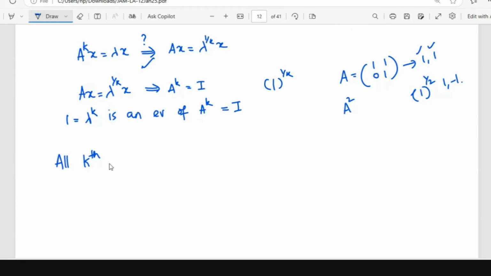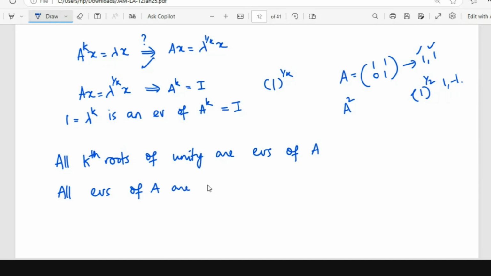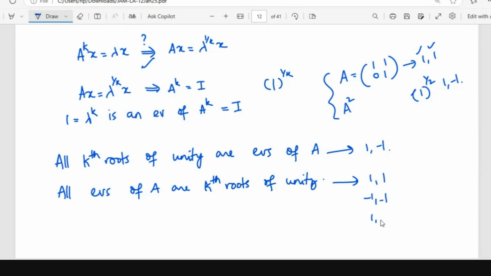All kth roots of unity are eigenvalues of A. This is one thing. All eigenvalues of A are kth roots of unity. This is another thing. So in the first case, A should have 1 and minus 1 as eigenvalues. But in this case, I'm allowed to have 1, 1 as eigenvalues of A, or minus 1, minus 1 as eigenvalues of A, or 1, minus 1 as eigenvalues of A. Right? You see the difference?